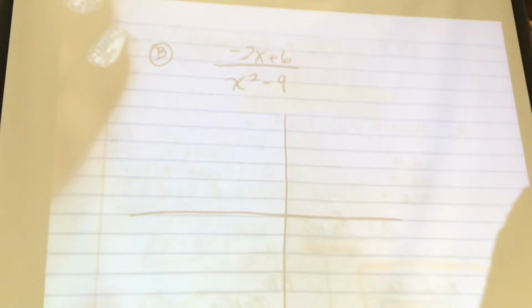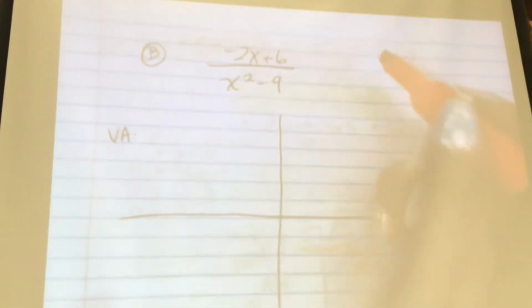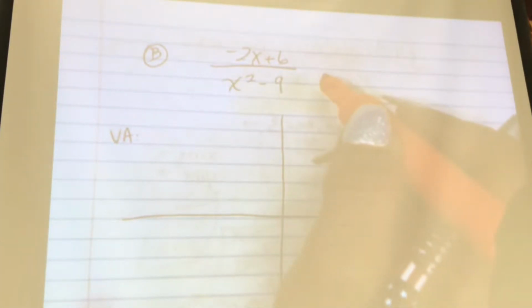Alright, let's take a look at letter B. Same idea. I have negative 2x plus 6 over x squared minus 9. Again, I'm going to bring it into my quadrants. Here I have my vertical asymptotes. Deshaun, how do you find the vertical asymptote? Okay, so we'll set this equal to 0. So you get x squared minus 9 equals 0. Add 9 to both sides. x squared equals 9. That means x is equal to 3 and negative 3. So I have 2 vertical asymptotes.